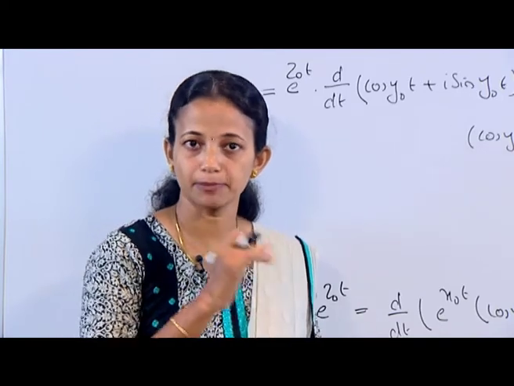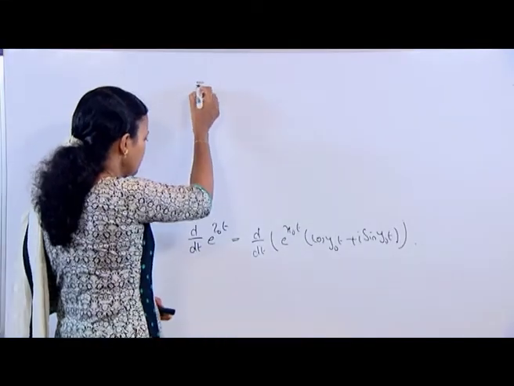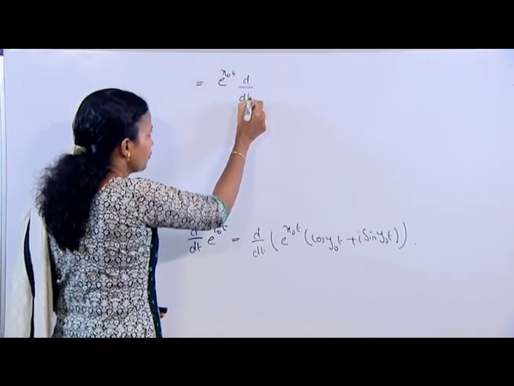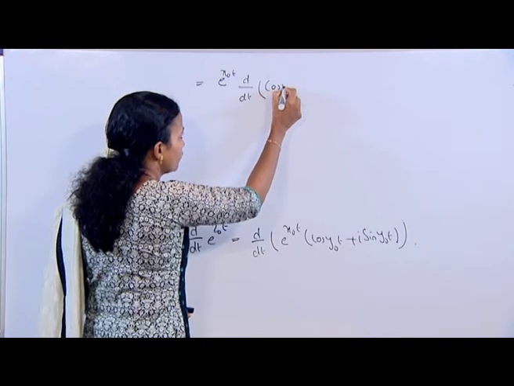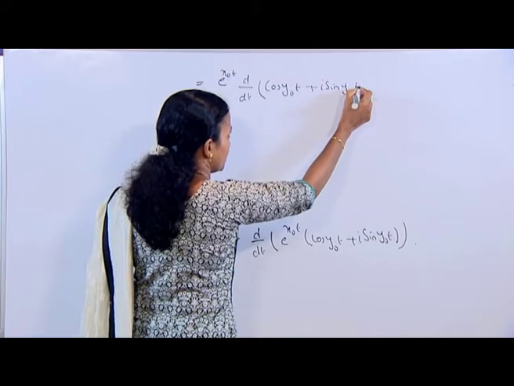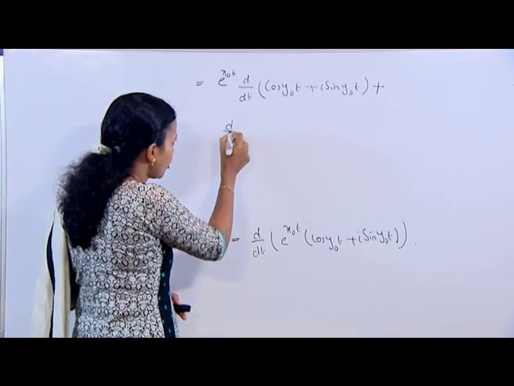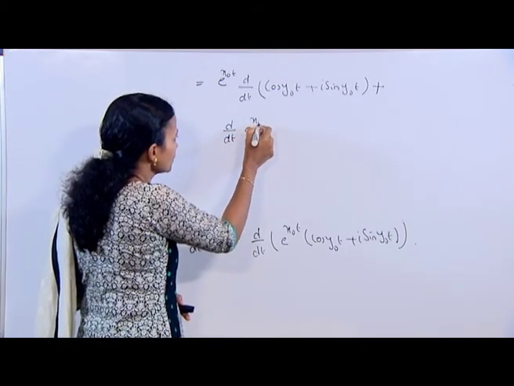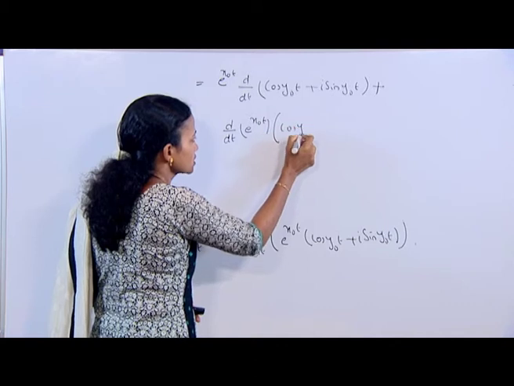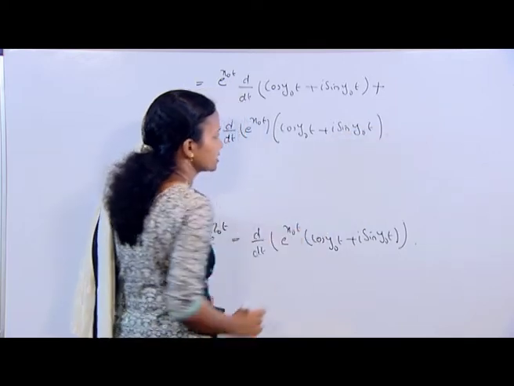Applying product rule in theorem 2 of complex valued function of a real variable, which is equal to e raised to x0 t d by dt of cos y0 t plus i sin y0 t, plus d by dt of e raised to x0 t, that is derivative of the first term, into cos y0 t plus i sin y0 t, that is our second term.